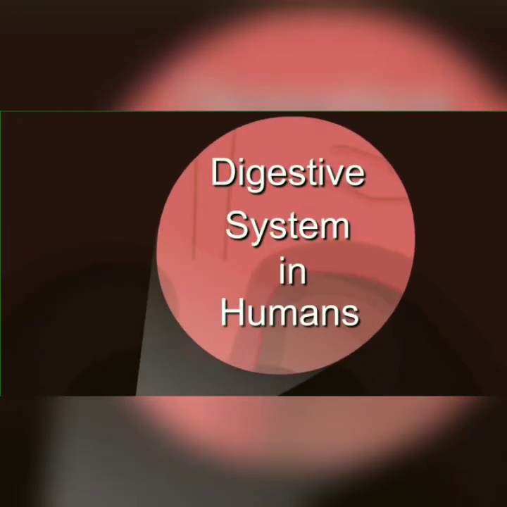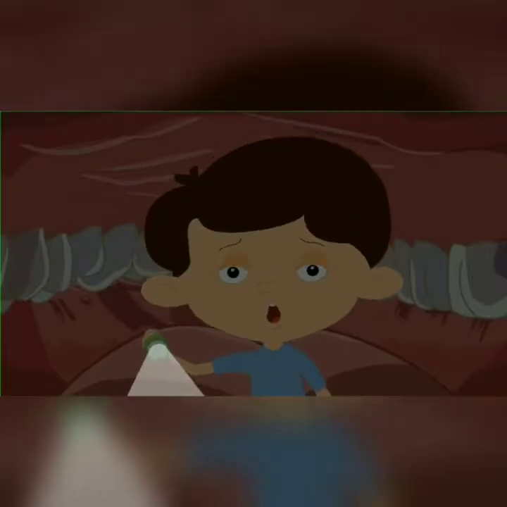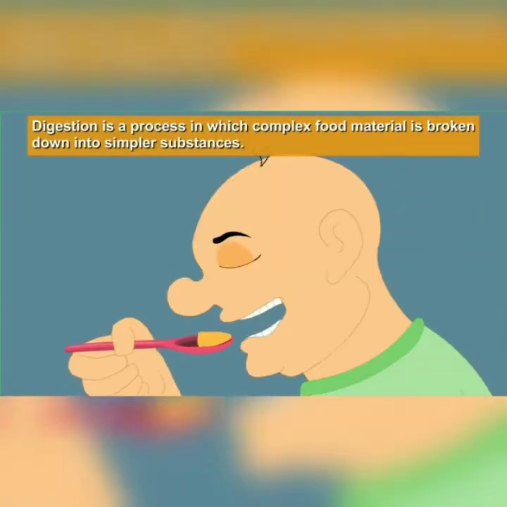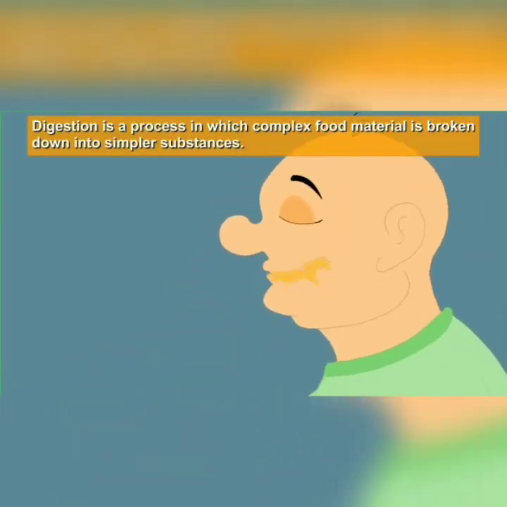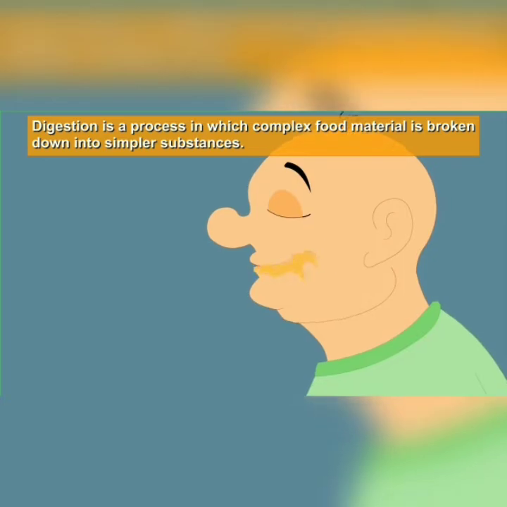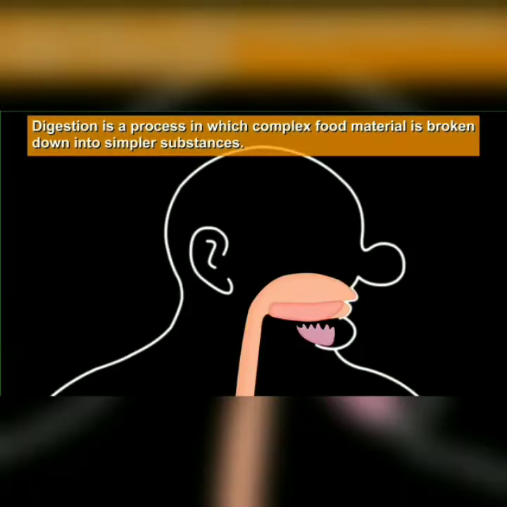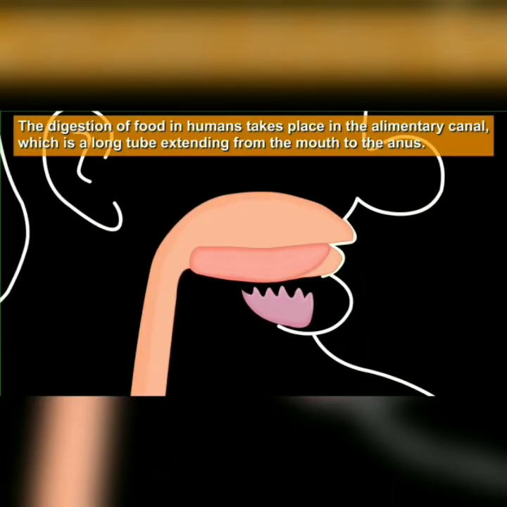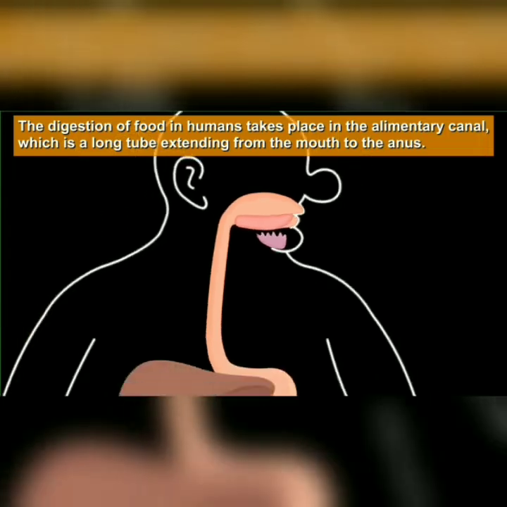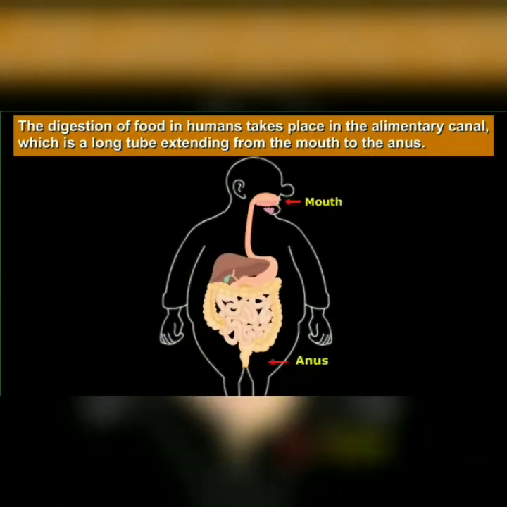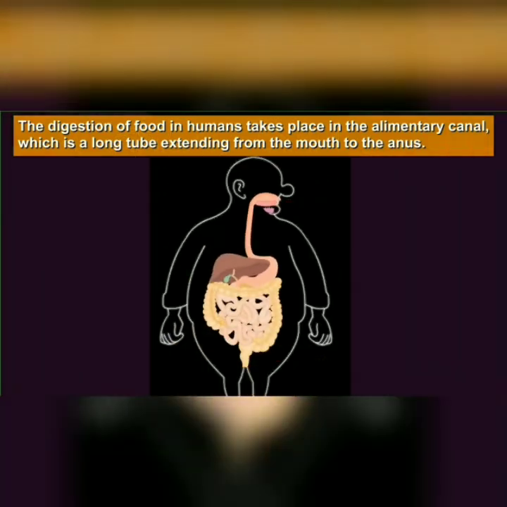Our topic for today is digestive system in humans. Digestion is a process in which complex food material is broken down into simpler substances. The digestion of food in humans takes place in the alimentary canal, which is a long tube extending from the mouth to the anus.